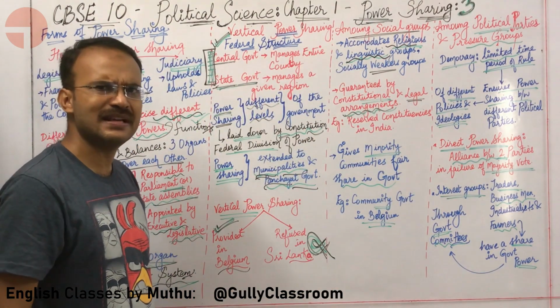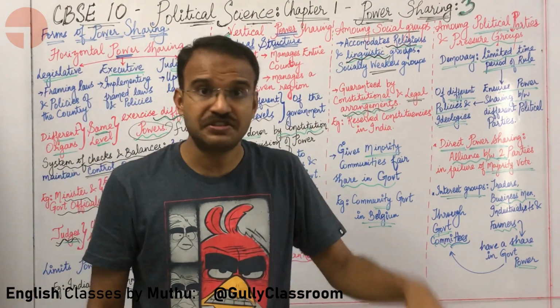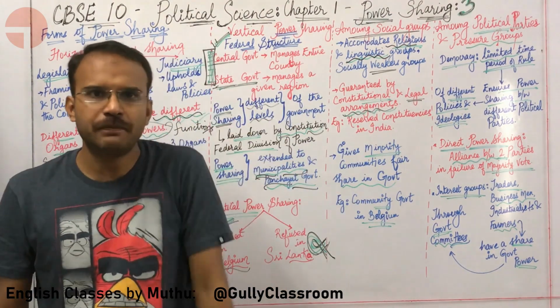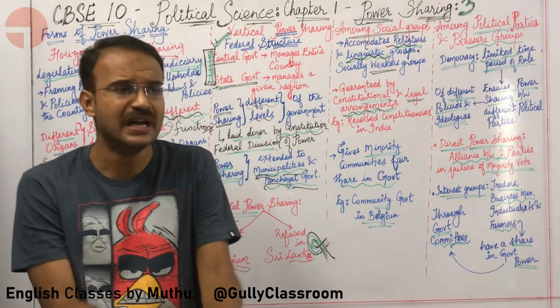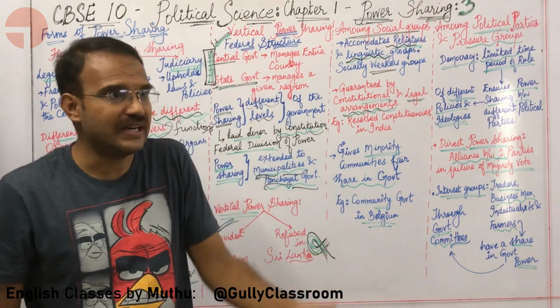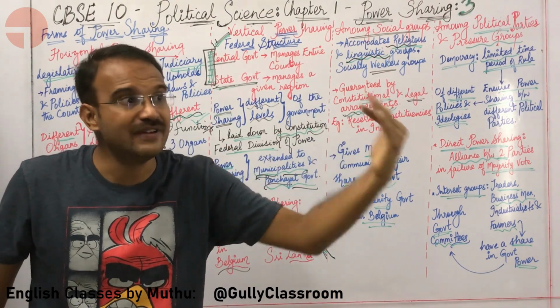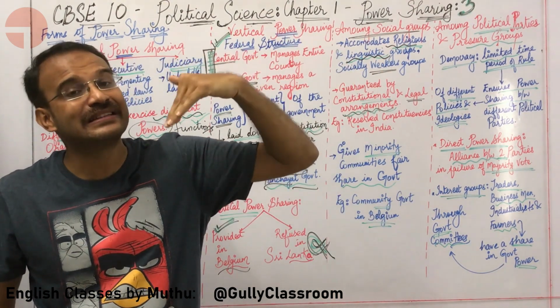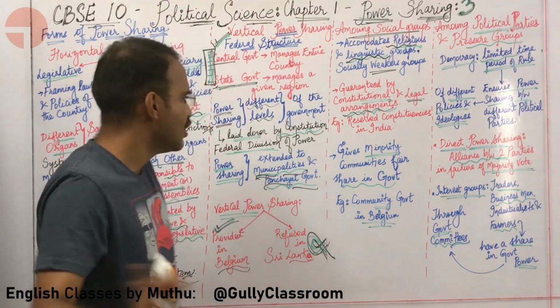Sir, give me an example. We have reserved constituencies in India. We have constituencies in India where only people belonging to a certain religion or a certain community that is socially weaker can participate. Because we have this reservation, that community will participate actively in the policy making and the politics of our country. Okay, sir.